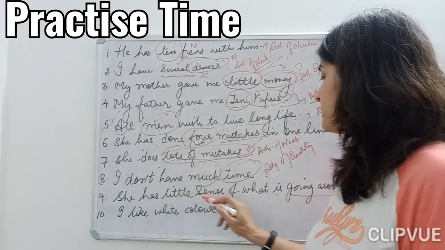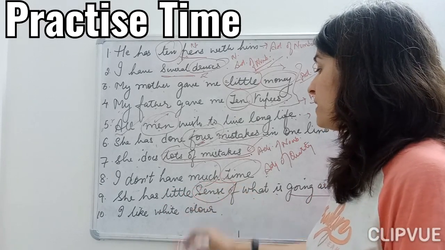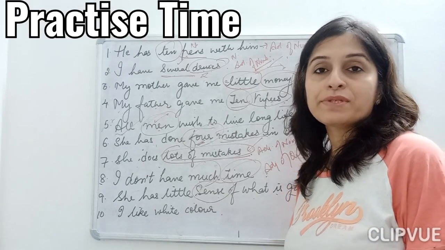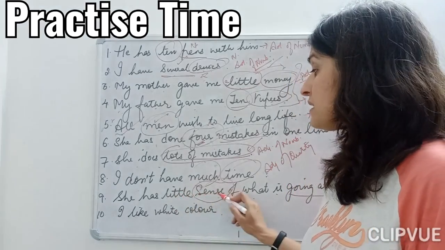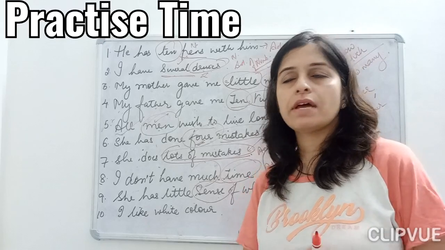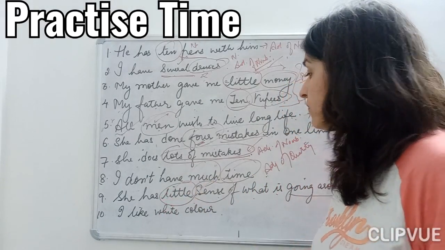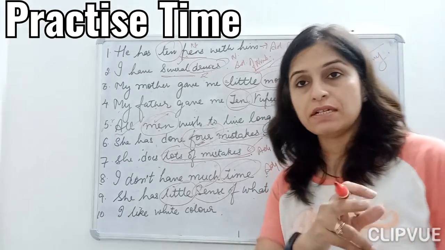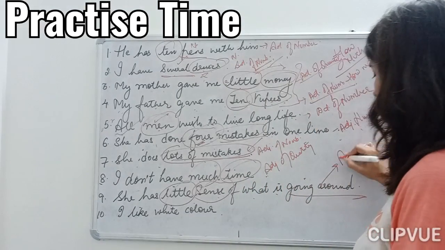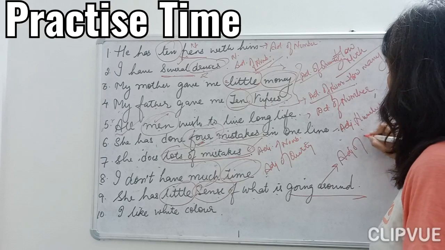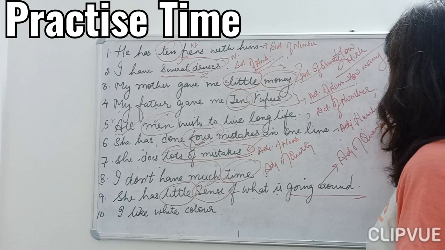Okay, she has little sense. Now sense is showing my abstract noun, children. How much sense is she having? She is having little sense. Fine. So little is my adjective. How much sense? Little. So this becomes my adjective of quantity.